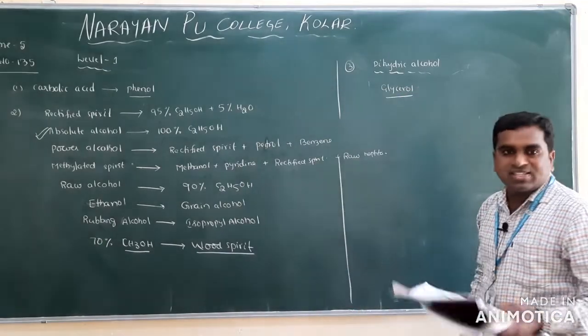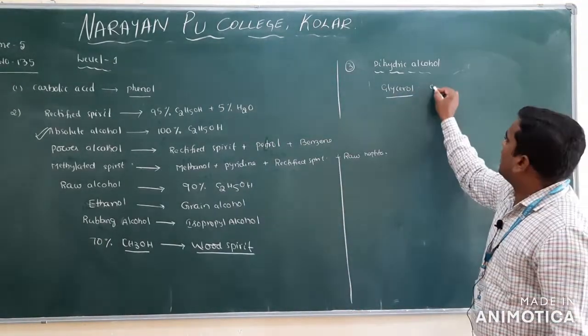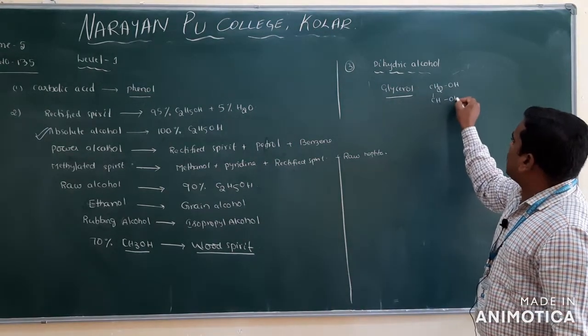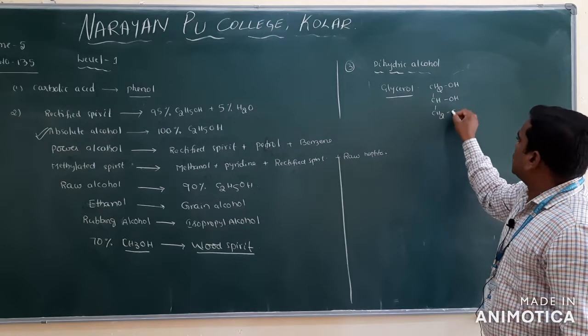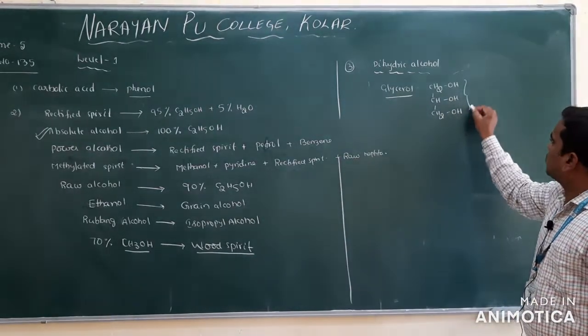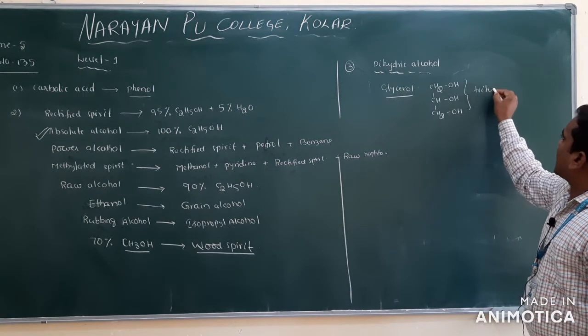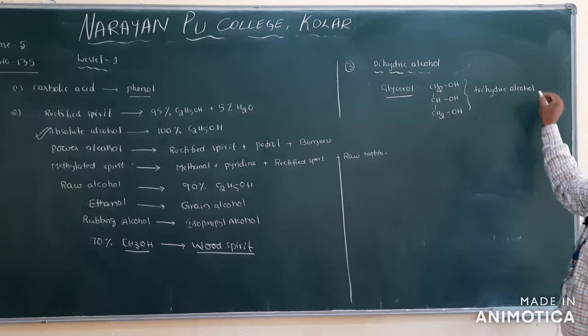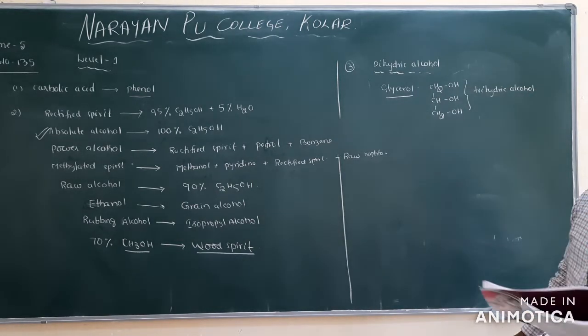You know what the glycerol formula is? We have already discussed. It is CH2OH, CHOH and CH2OH. How many OH groups are there? 3. This we call a trihydric alcohol. But we need which one?